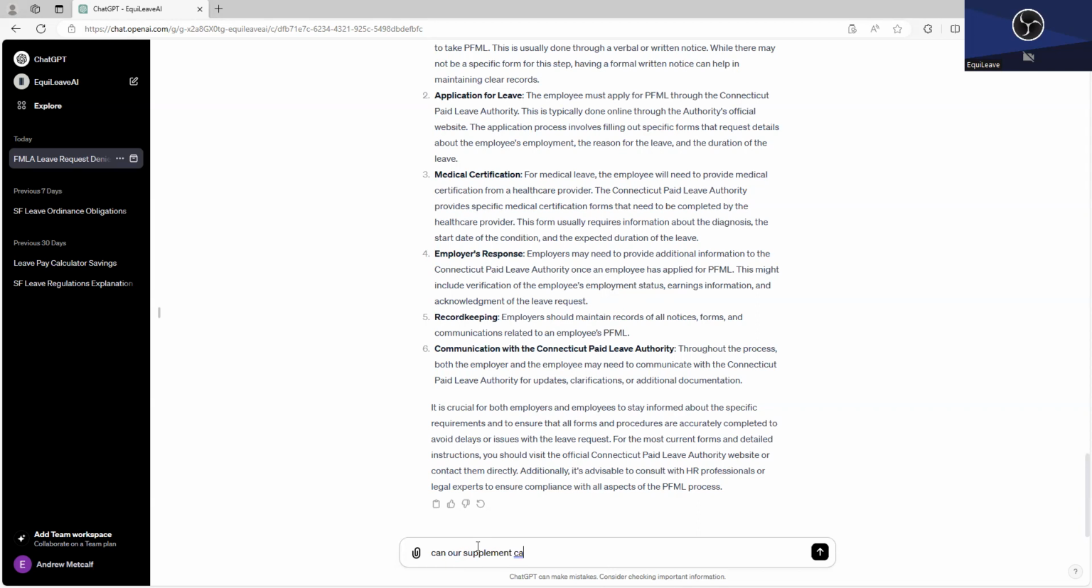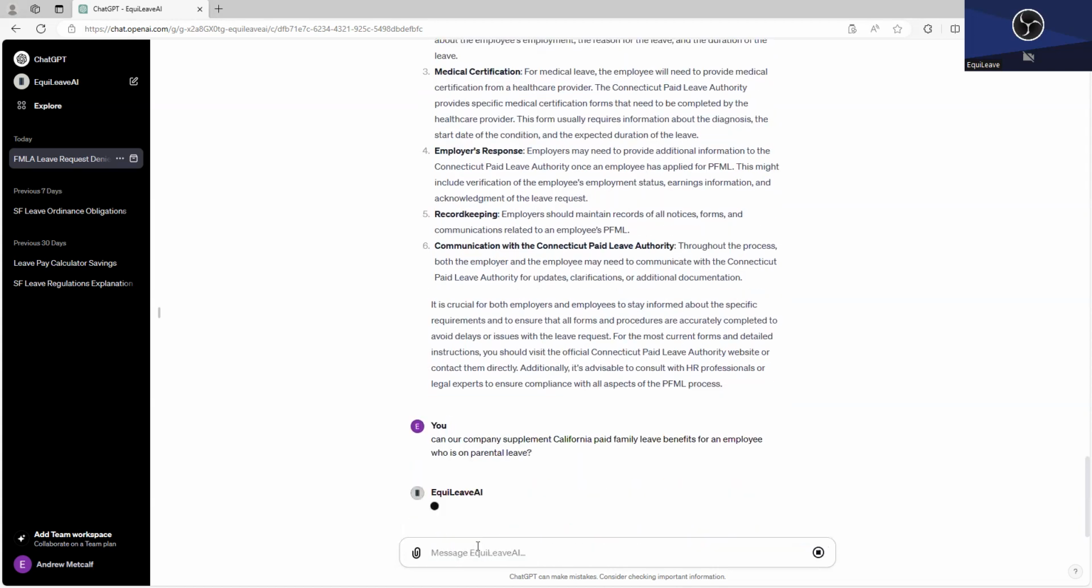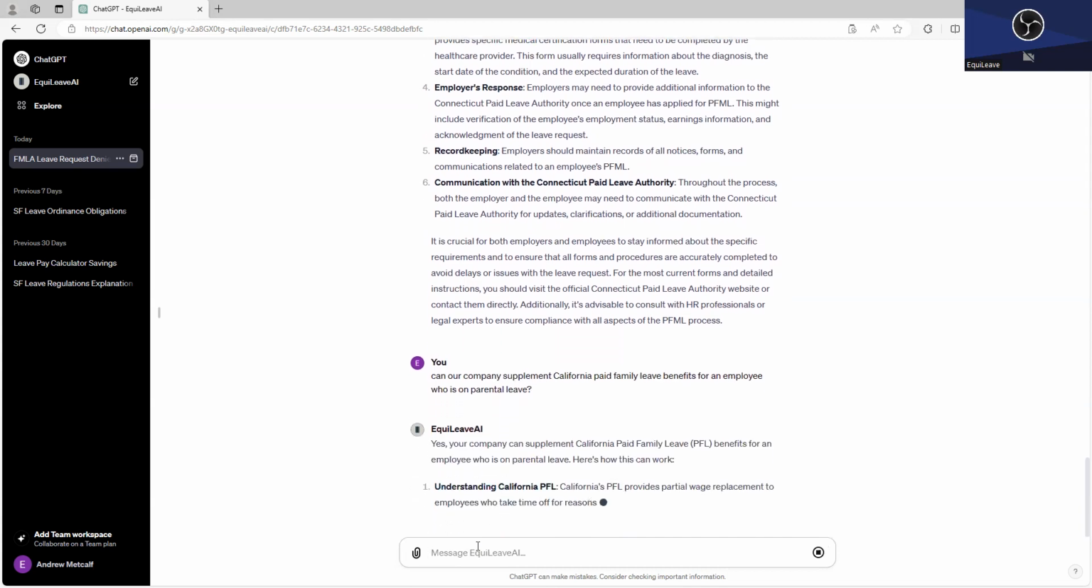So let's ask it, can our company supplement California paid family leave benefits for an employee who is on parental leave? Is that allowed? What does EquiLeaveAI say about that? It's thinking. It's going to let us know. And it says yes directly. You absolutely can. Here's how it works.